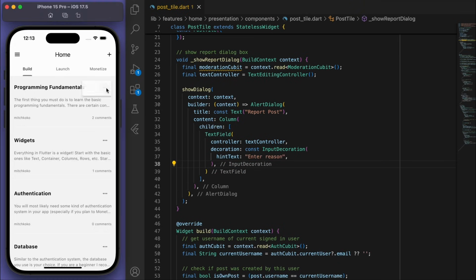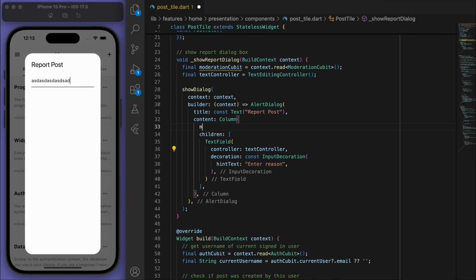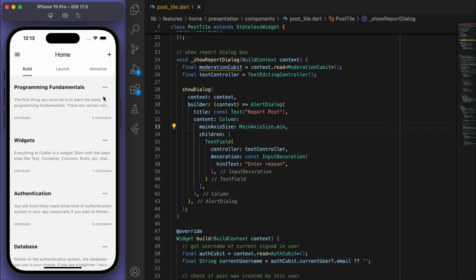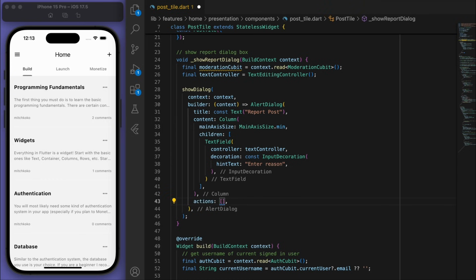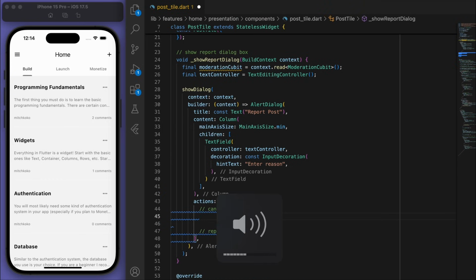Right? So if I save this, yeah, we can now type some text in here. And let's actually make the column to be a minimum size. There we go. And finally, let's have the buttons. So we got the cancel button and the report button.